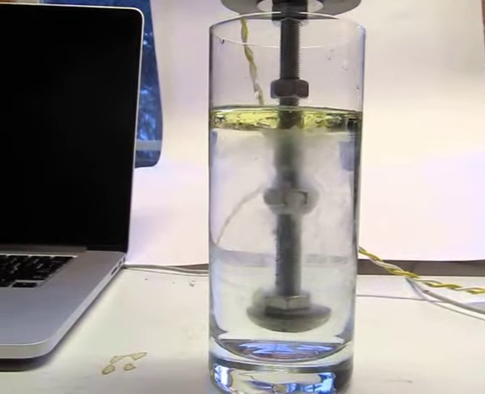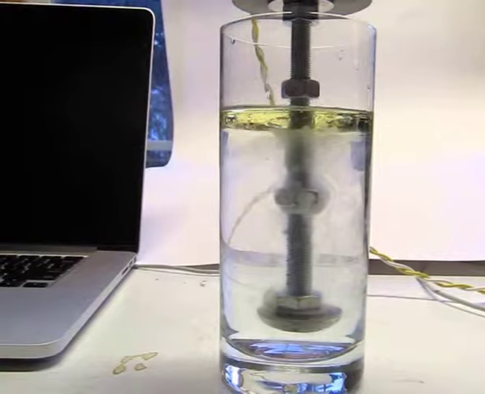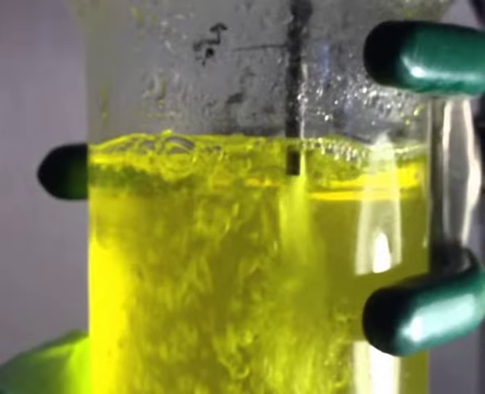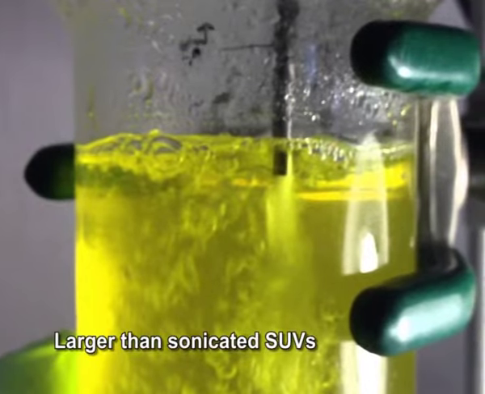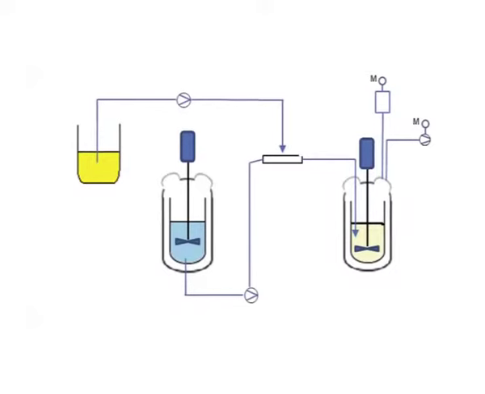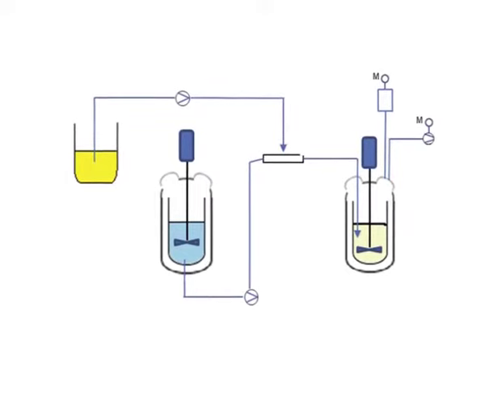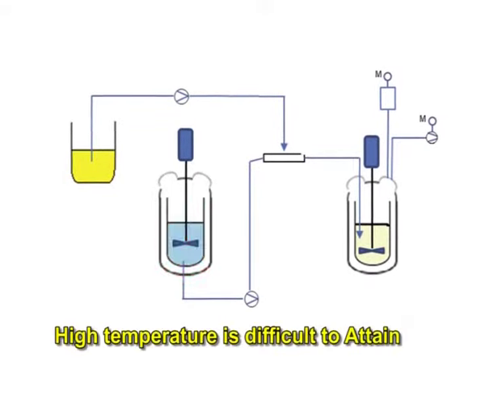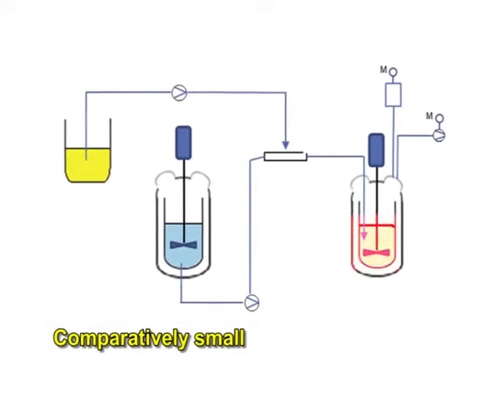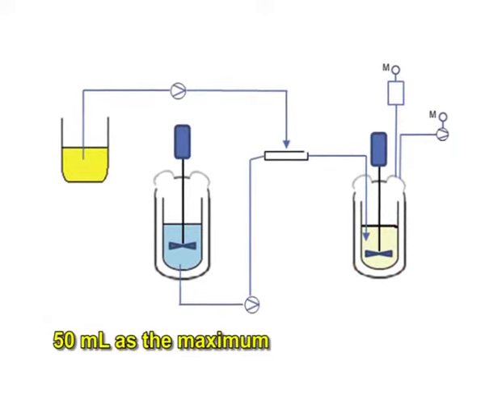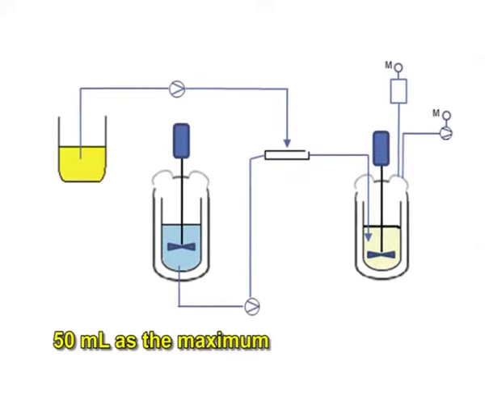The method has several advantages over sonication method. The resulting liposomes are rather larger than sonicated SUVs. The drawbacks of the method are that the high temperature is difficult to attain and the working volumes are comparatively small, about 50 ml as the maximum.